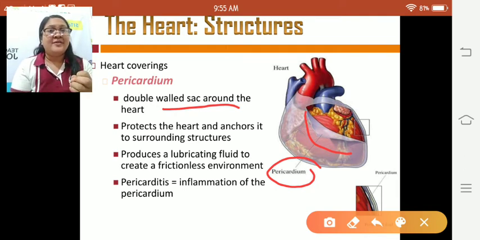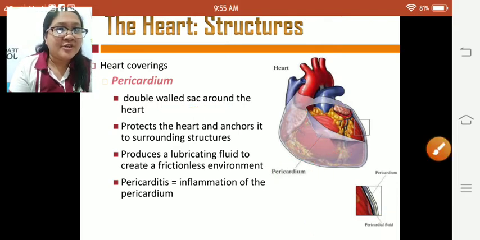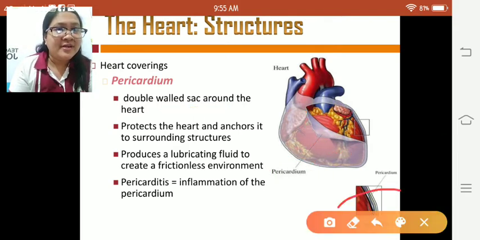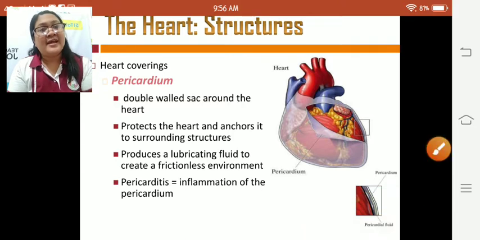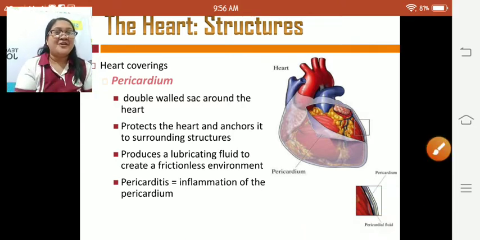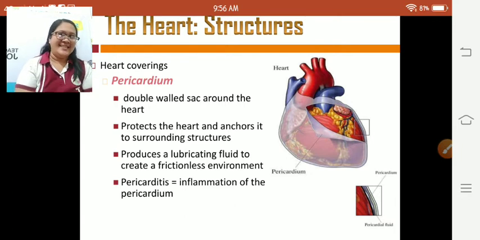As you can see here in the picture, this is the lubricating fluid that the pericardium produces. And I want you to know that if this pericardium is damaged and inflamed, it is called pericarditis.